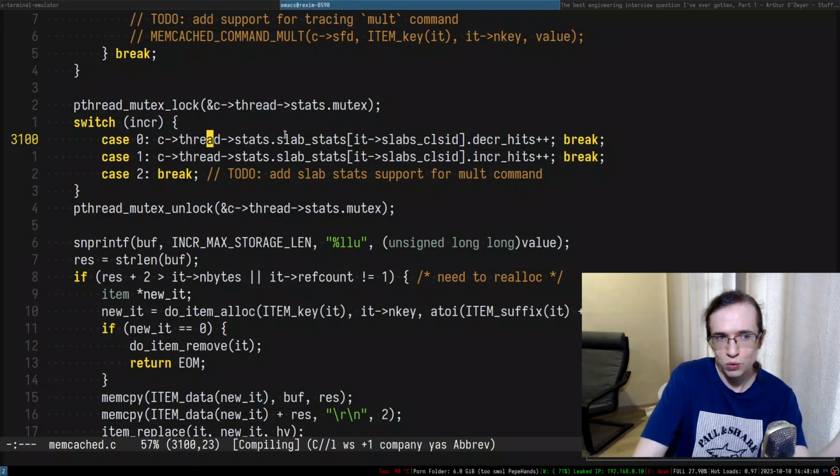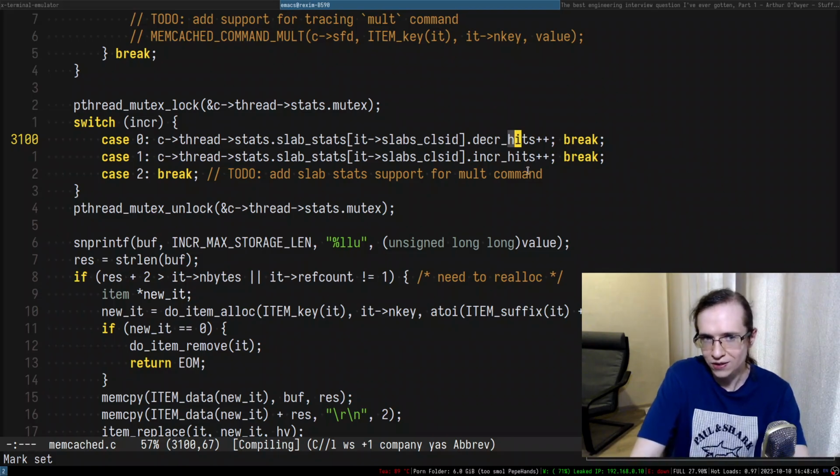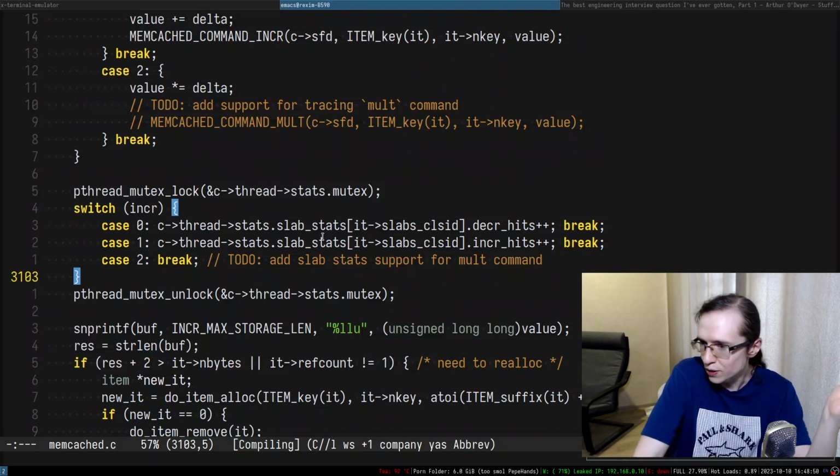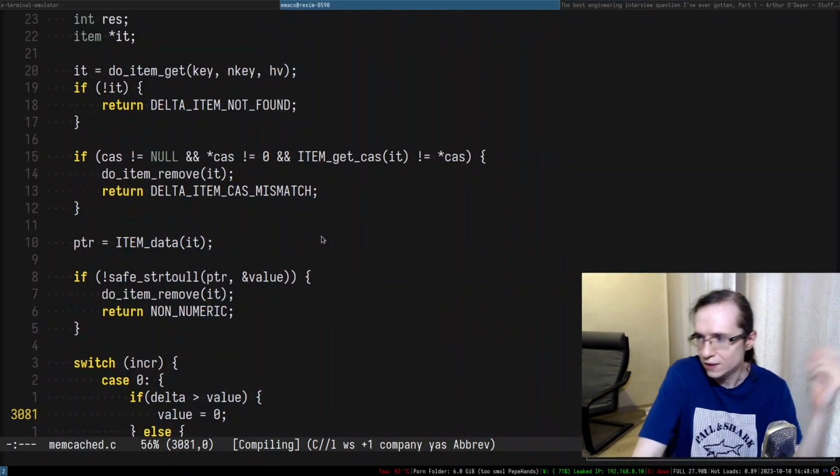It would be kind of nice to explore what these slab stats are, and maybe extend the slab stats and see what they're used for and stuff like that. All right, so that will be interesting. So let's actually do that after a small break.